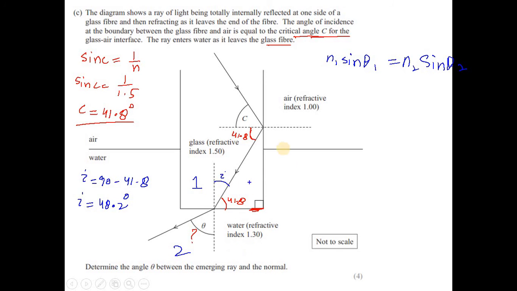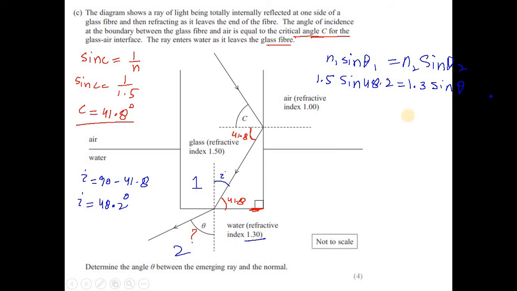So I can apply: n1 is the refractive index of medium 1, which is 1.5, and sine theta 1 is the incident angle. So sine of 48.2 is equal to n2, the refractive index of medium 2, which is 1.3, times sine of theta 2, the angle in the second medium, which we need to find.